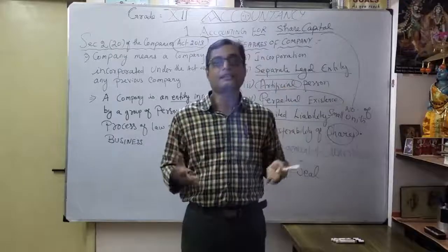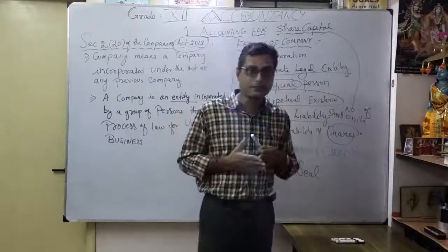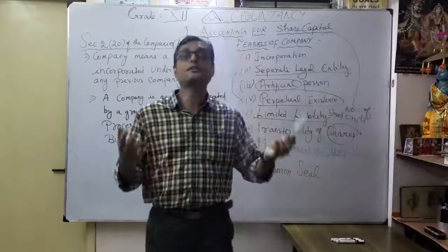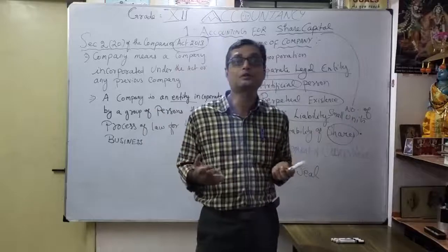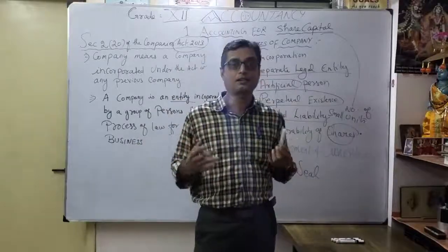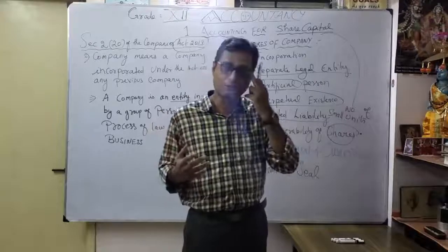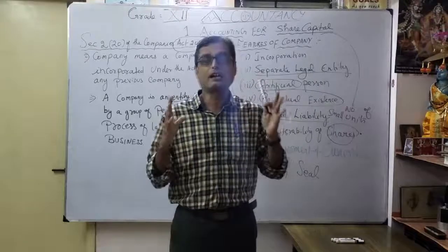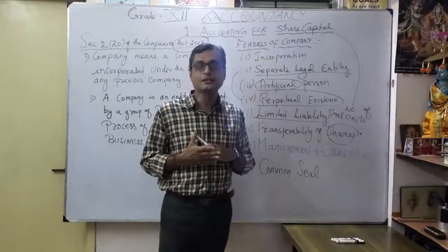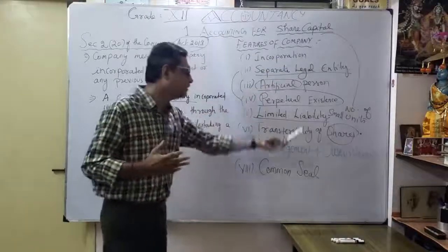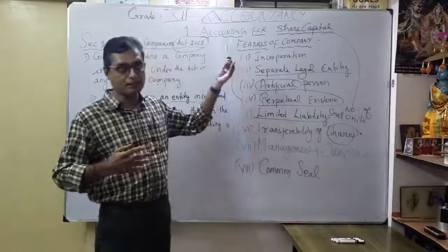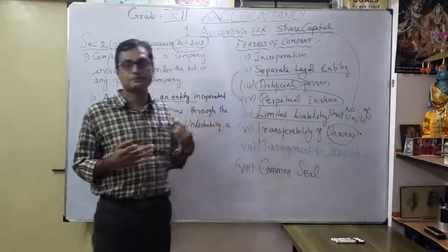Now we're going to learn what are the different types of company. A company may be a public limited company, private company, then One Person Company. Correct. That is OPC, one person company. Thereafter, how the capitals are contributed. That's what we're going to discuss one by one. Before going to start accounting for share capital, we have to have an idea. The features are very, very important: the 8 features or characteristics of the company.